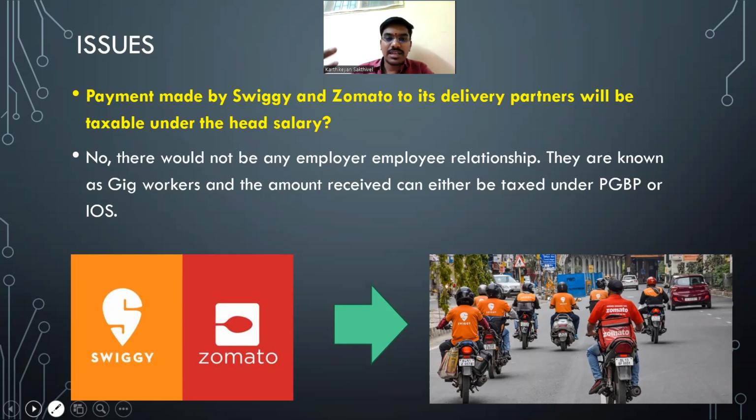It can either be taxed under PGBP or IOS. So all these people put together can be called gig workers, right? One saddening point here is that, unfortunately, tax professionals are also being converted into the gig working economy for the return filing process, by a few websites.